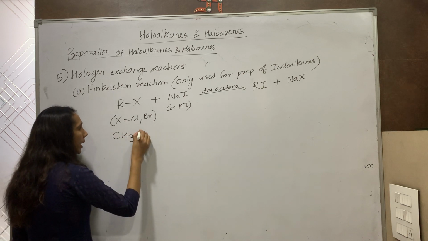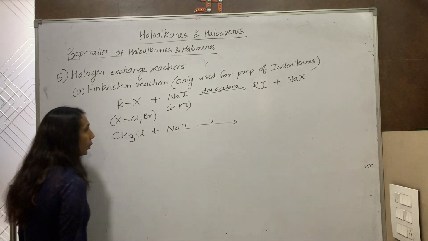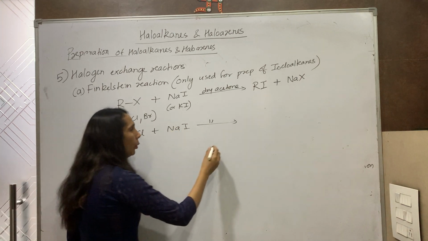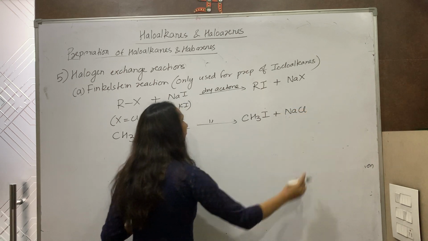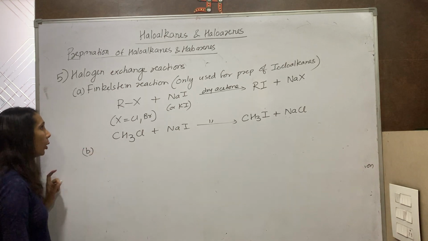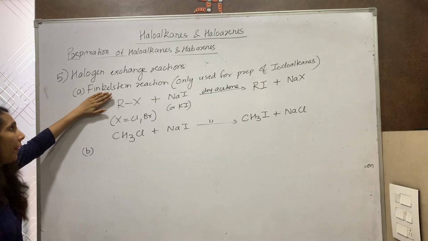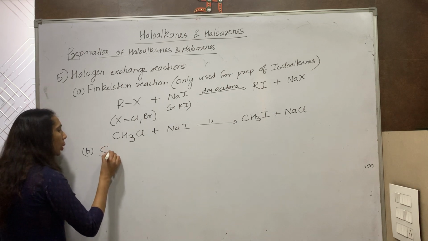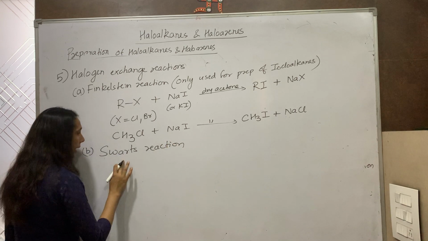CH3Cl plus NaI in the presence of acetone. Halogen exchange, I will come here, Cl will move here. So it is CH3I plus NaCl. So this reaction is a halogen exchange reaction, named after a scientist, Finkelstein. So it is a name reaction. Next is the Swarts reaction, again named after a scientist.